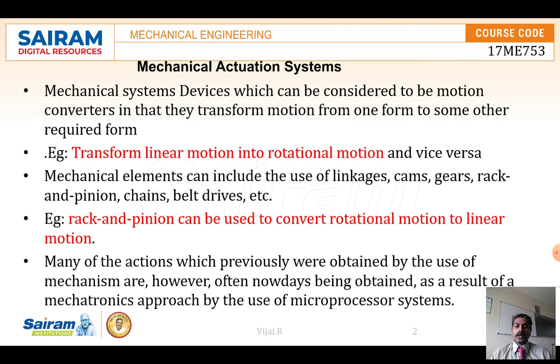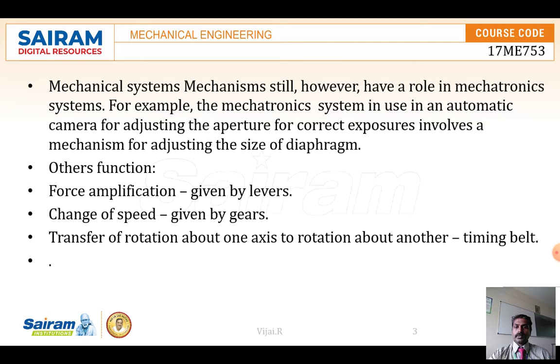According to the output, we are going to use different kinds of components for the conversion of one form to another form, right? So here in these mechanical systems, mainly it is used for force amplification and change of speeds.